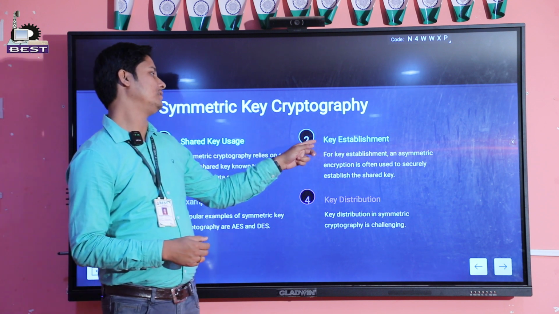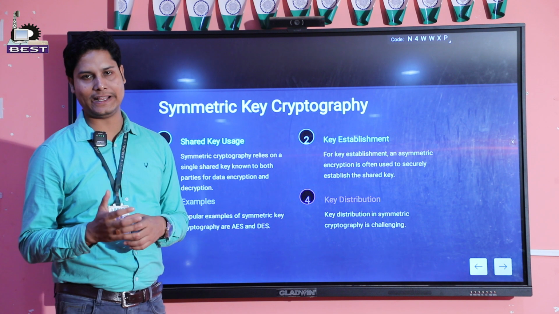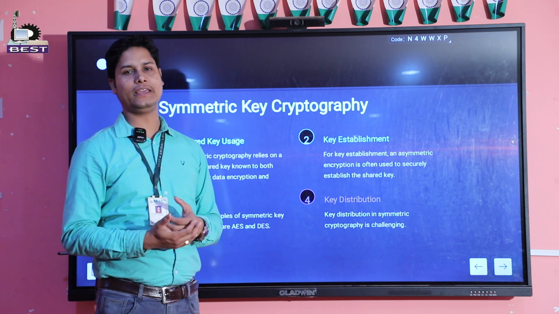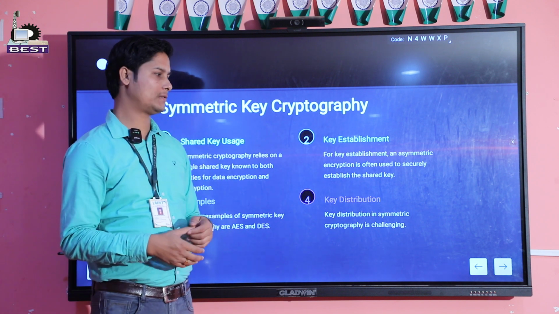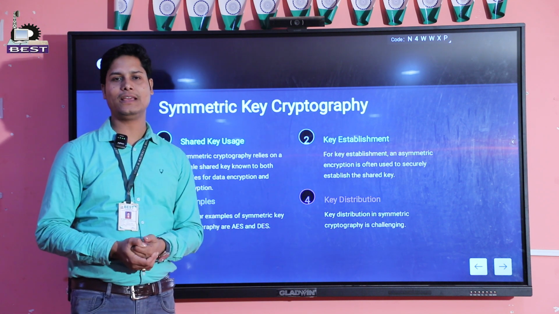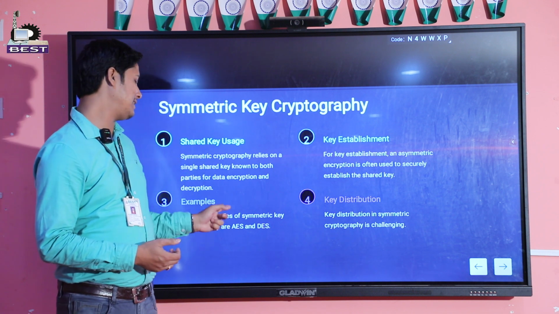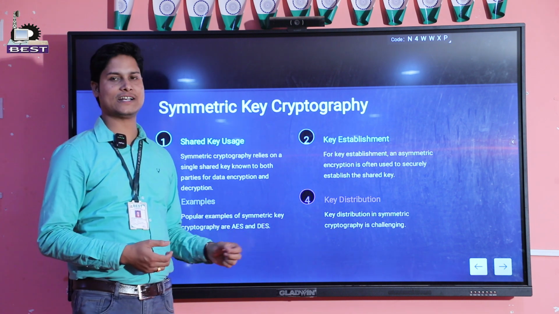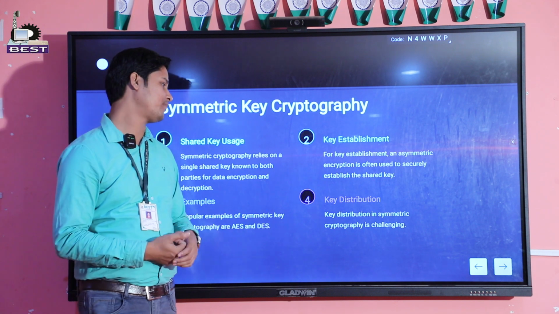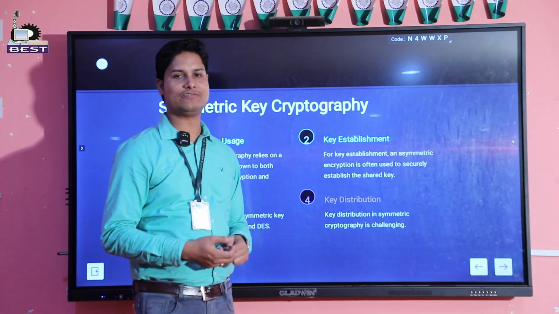Next, key establishment. For key establishment, an asymmetric key encryption technique is used to share the key among the different systems. Next, examples. Popular examples of symmetric key are AES and DES. AES stands for Advanced Encryption Standard and DES stands for Data Encryption Standard. And key distribution in symmetric key cryptography is challenging.